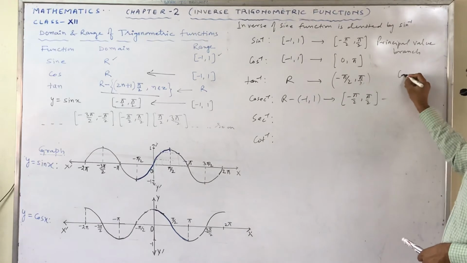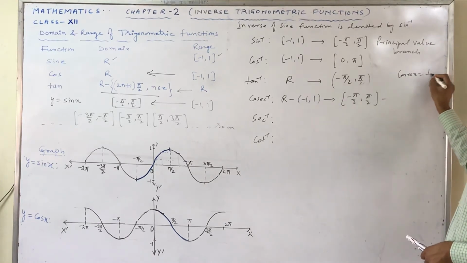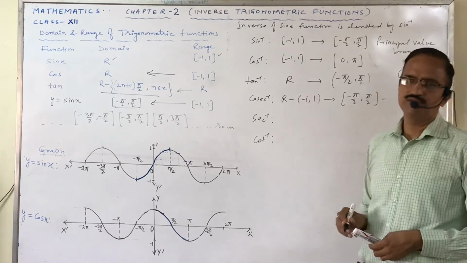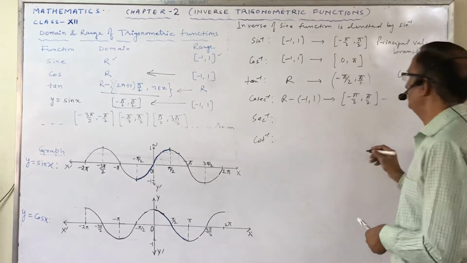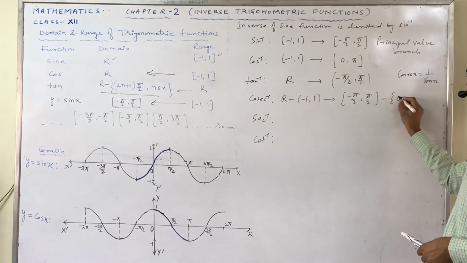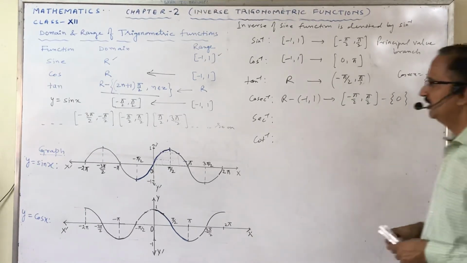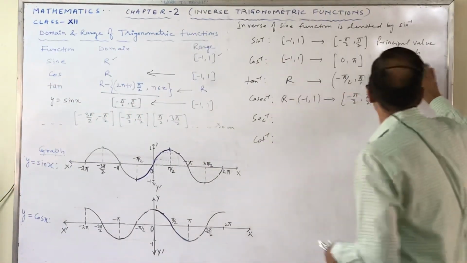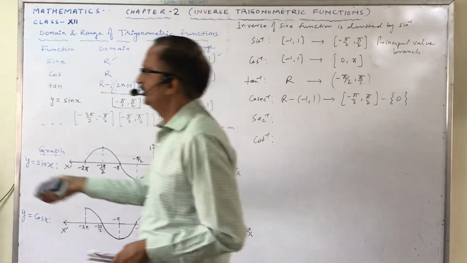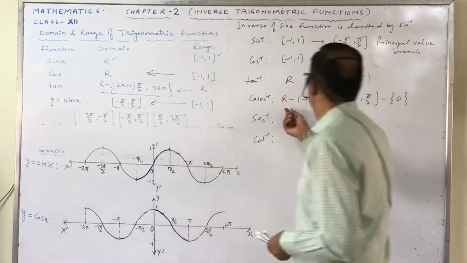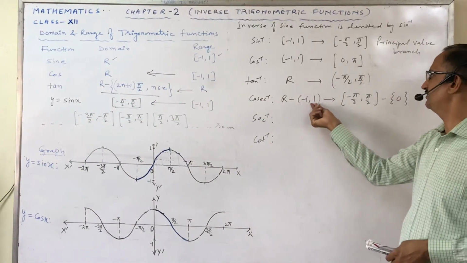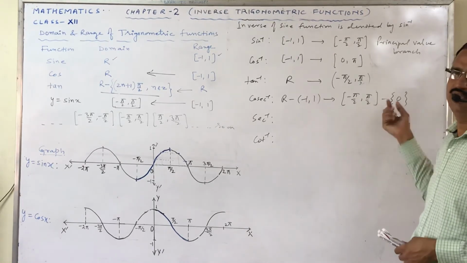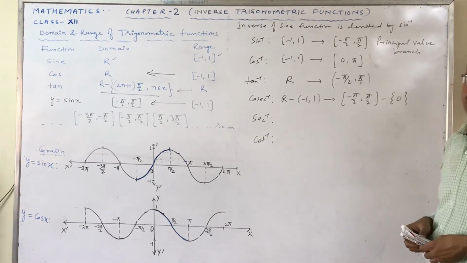As we know, cosec x is 1 upon sin x. Sin is 0 at 0 degrees, so it is not defined for 0. So for cosec inverse, we can say that the domain is R minus (-1, 1) and the range is minus pi by 2 to pi by 2, but 0 is not included.